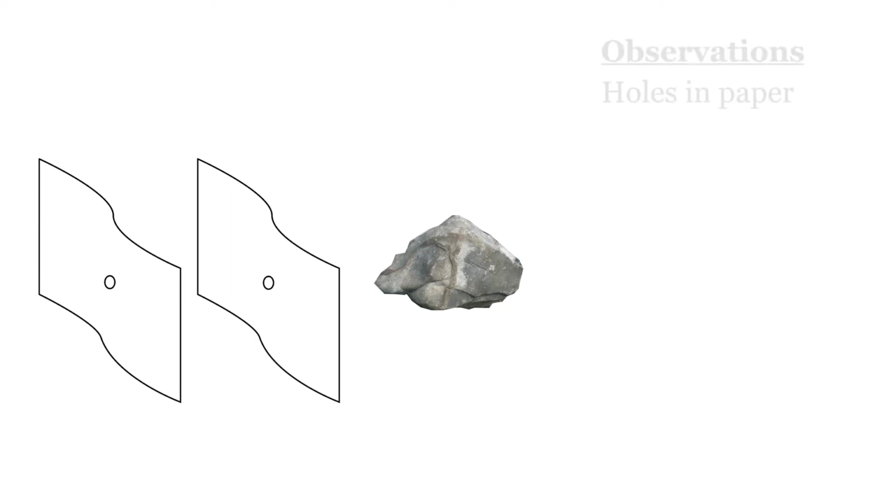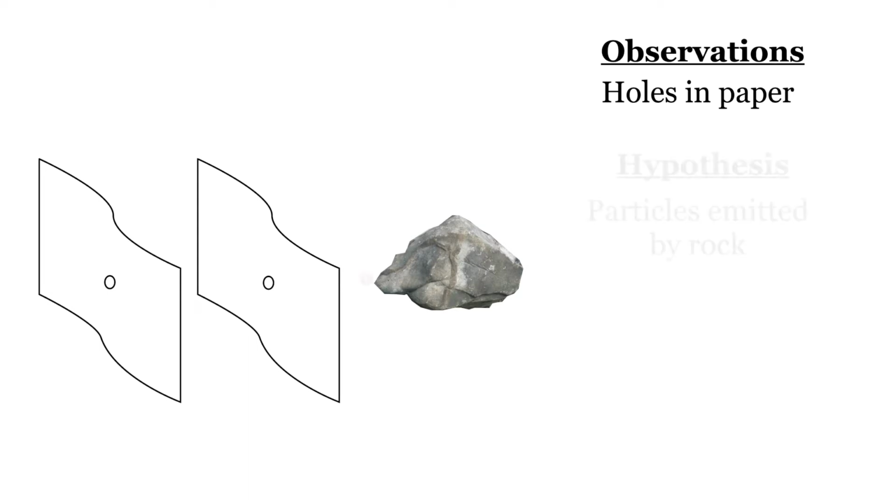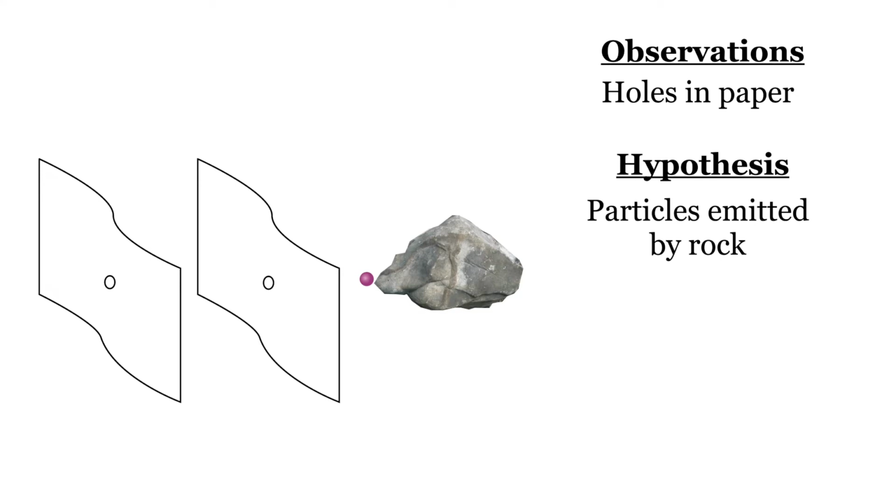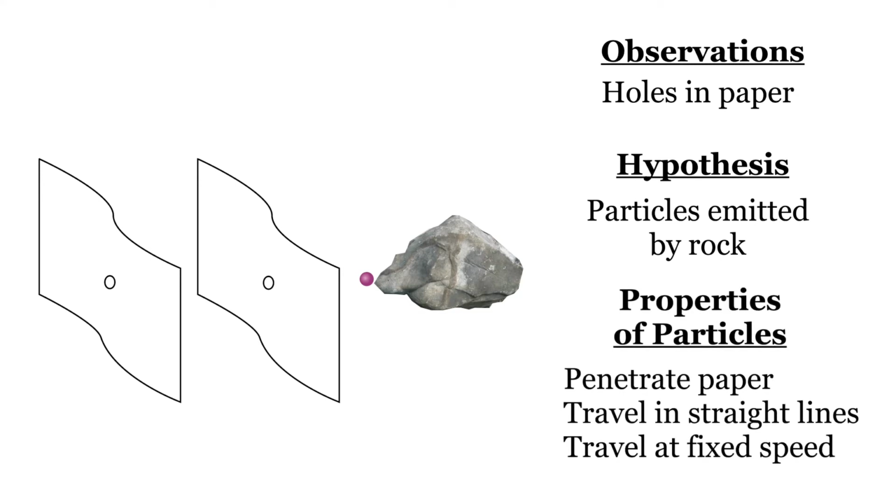To summarize, we've taken a set of observations, holes in paper appearing in particular patterns, formulated a hypothesis as to their cause, invisible particles, and ascribed some properties to these particles, namely they penetrate paper, travel in straight lines, and move at a fixed speed. The speed we could actually determine by looking at the difference in time between holes appearing in papers held at a fixed spacing.